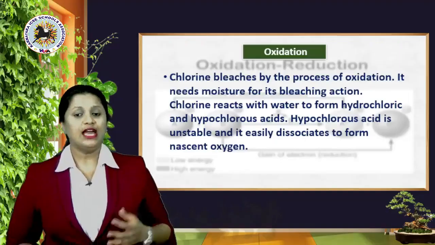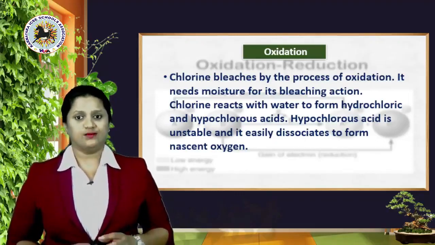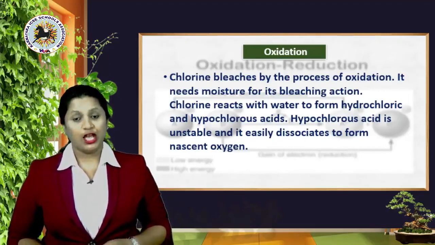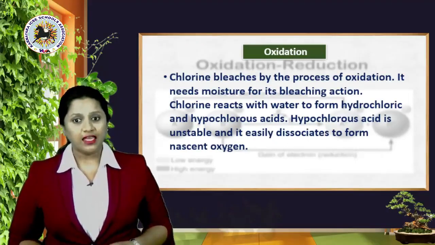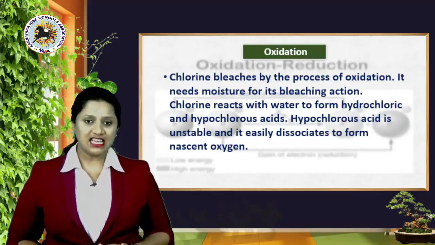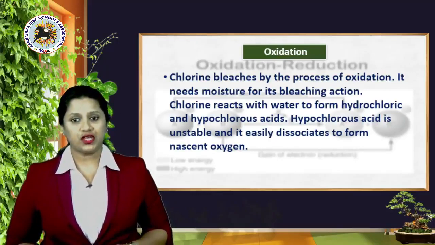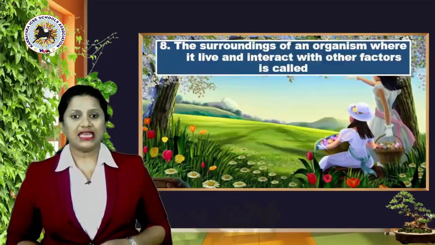So what's that? Chlorine bleaches by the process of oxidation. It needs moisture for its bleaching action. Chlorine reacts with water to form hydrochloric and hypochlorous acids. Hypochlorous acid is unstable and it easily dissociates to form nascent oxygen. Okay, moving ahead to the eighth one.